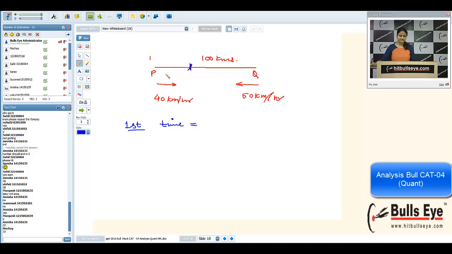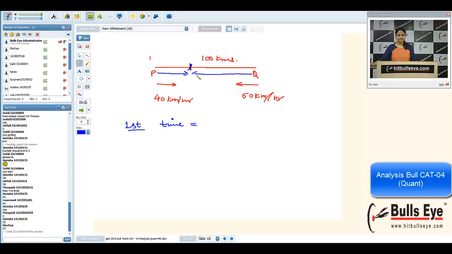Suppose they are meeting here. P is covering this distance, Q is covering this distance. So in total, they are covering 100 kilometers, by what speed? 40 plus 50. I mean, 100 by 90, that is 10 by 9 hours. After 10 by 9 hours, they will be together.